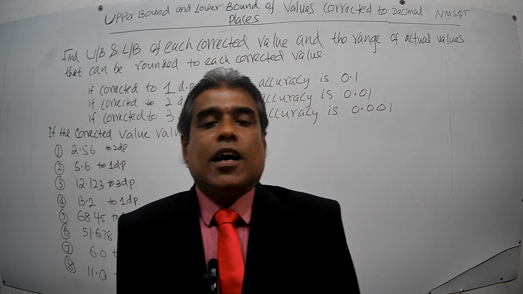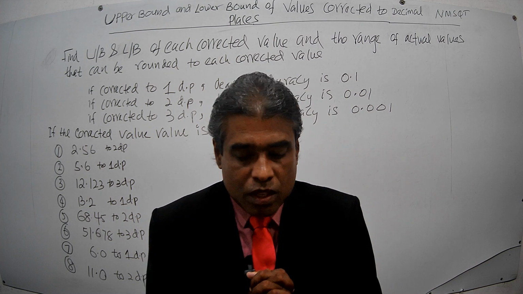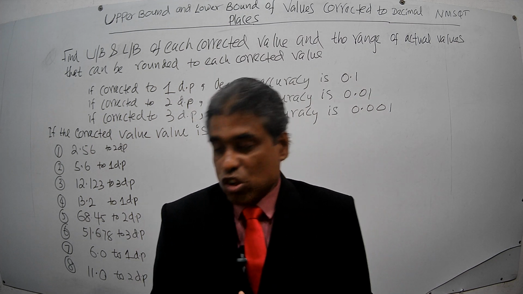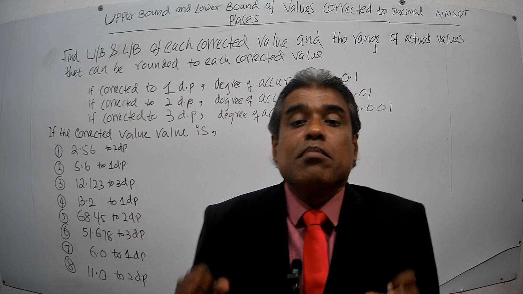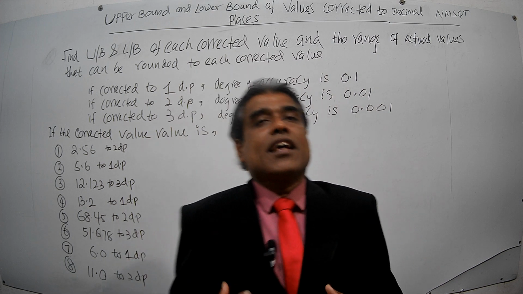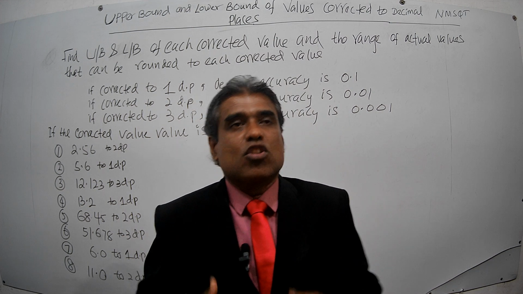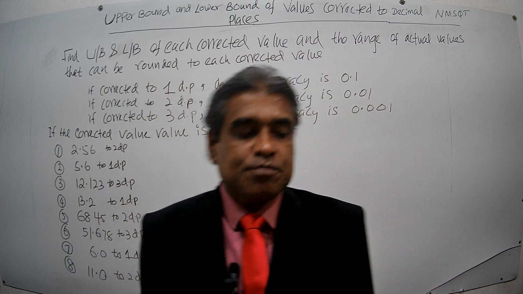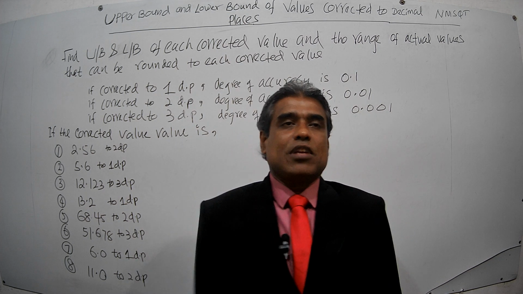There are three important points that we have to note down and take serious note of when you find the upper bound and lower bound of a number corrected to some decimal places. It can be one decimal place, two decimal places or three decimal places. Mostly these are the degrees of accuracy given at examination.